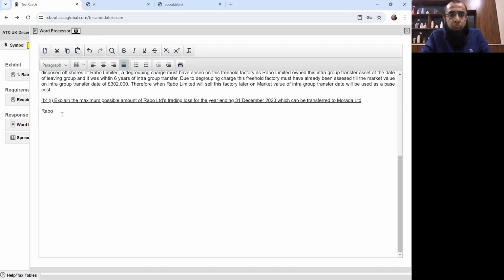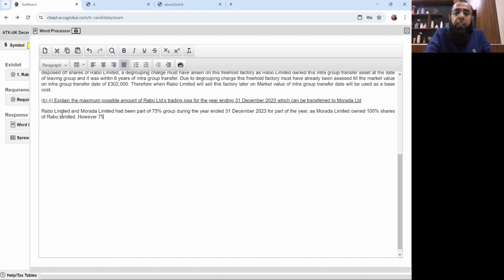Rabo Limited and Murada Limited had been part of a 75% group during the year ended 31st December 2023 for part of the year, as Murada Limited owned 100% of the shares of Rabo Limited.